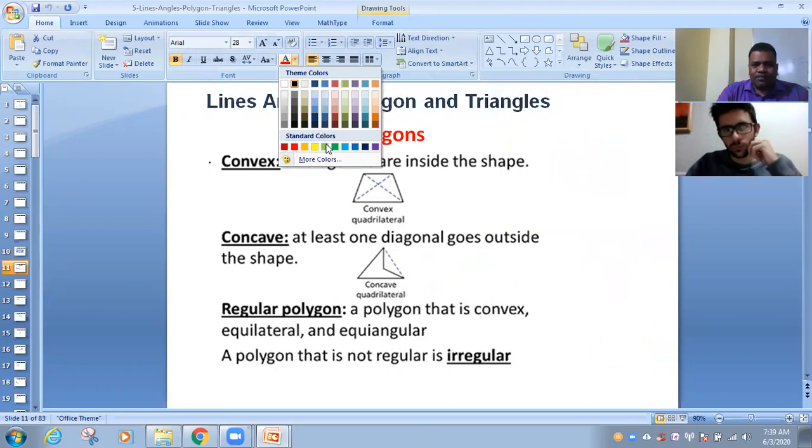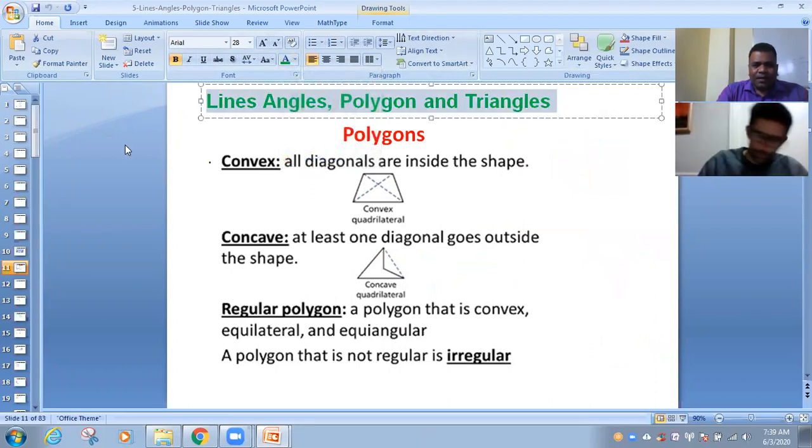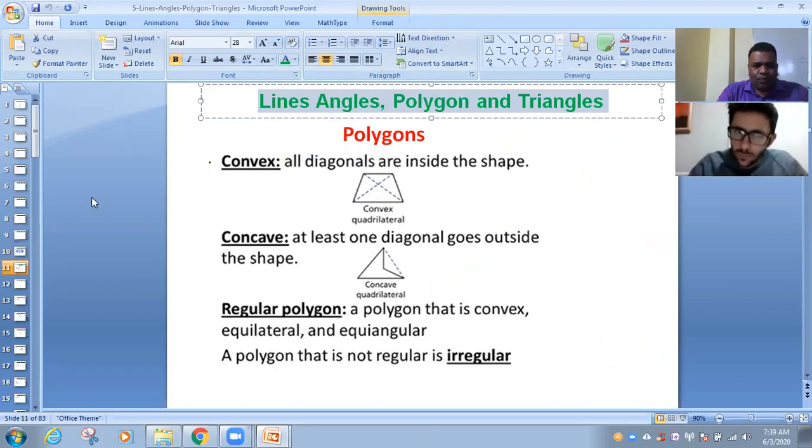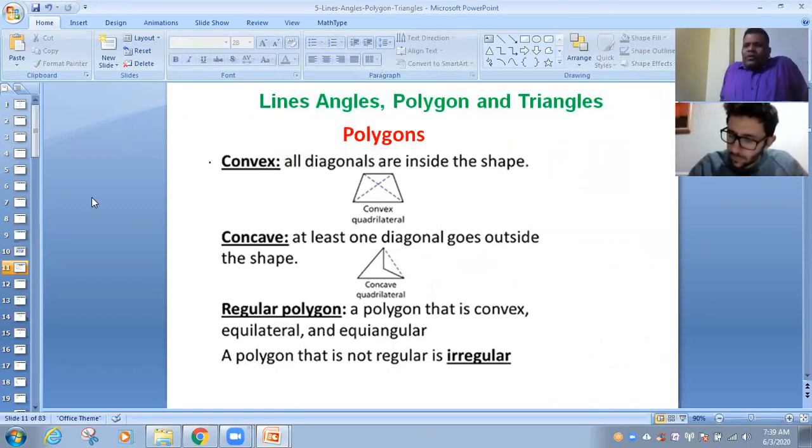In a convex polygon, all angles are less than 180 degrees. When I say angle, by default it means interior angle. In a convex polygon, all angles are less than 180 degrees and all diagonals are inside the shape.